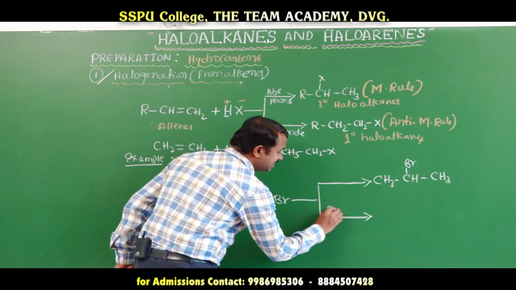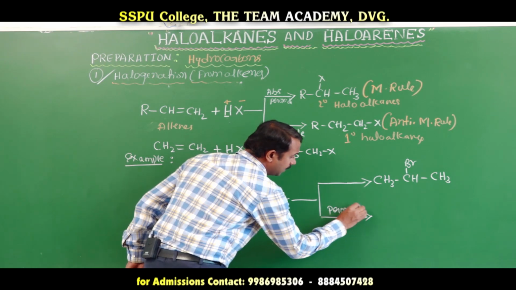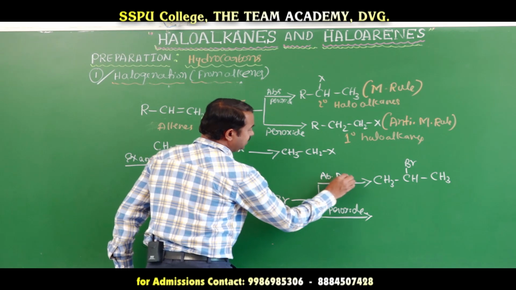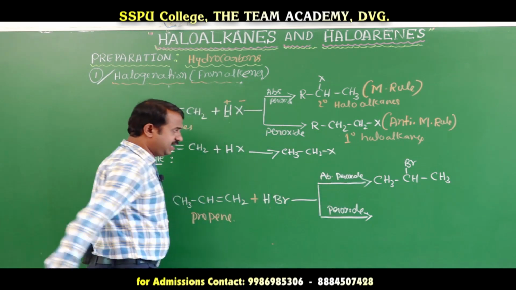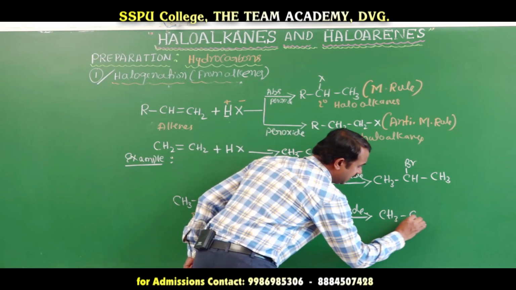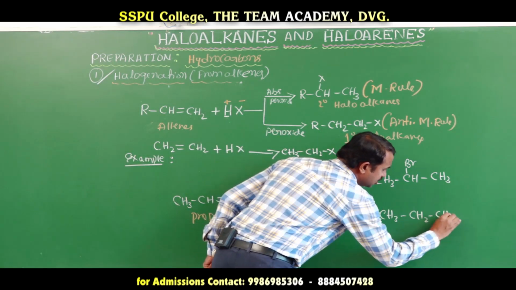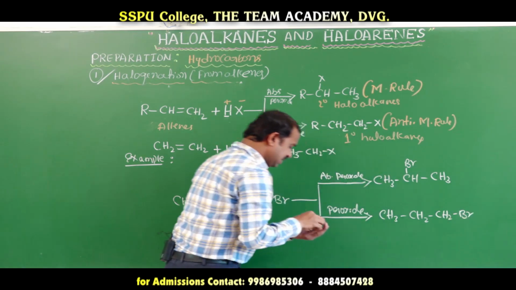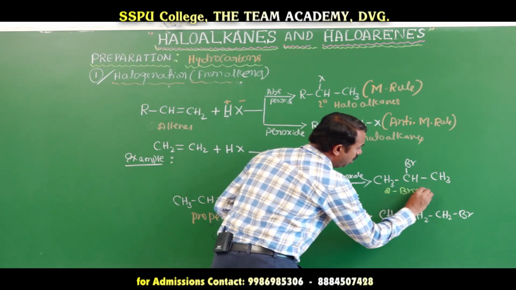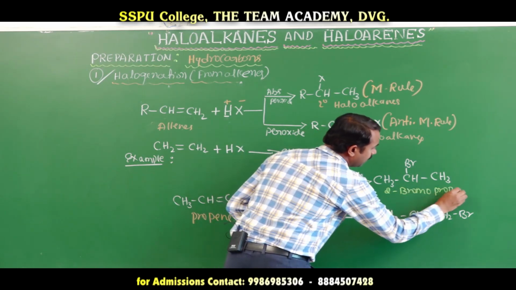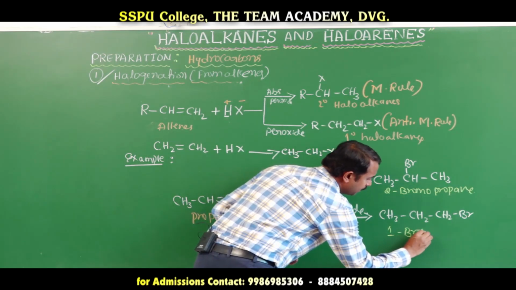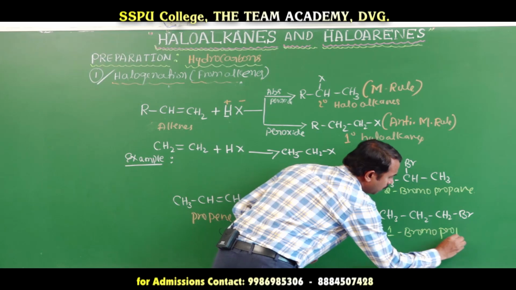Here in the absence of peroxide and here in the presence of peroxide, we form the primary haloalkane CH3 CH2 CH2 Br. The names are 2-bromopropane and 1-bromopropane.